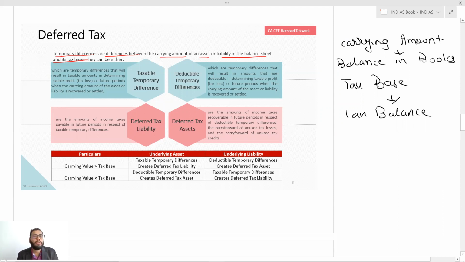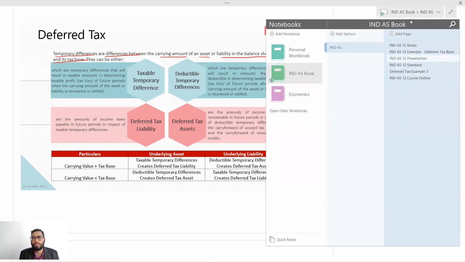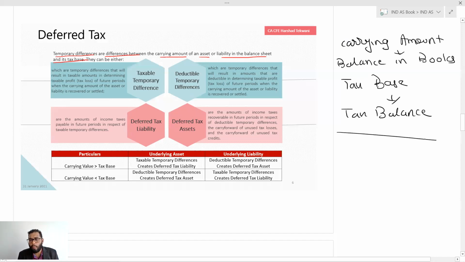Now further what? In that case, you need to understand whether this difference is of temporary nature or permanent nature. Once you have identified your difference, you need to check whether it is of temporary or permanent nature. I identified it's a temporary nature. Now what?